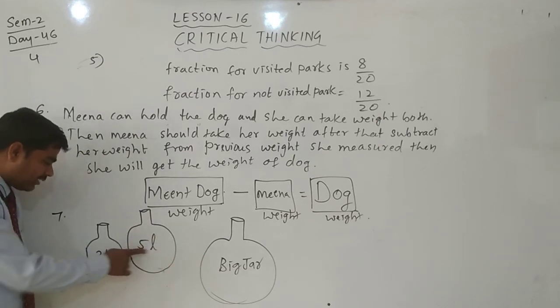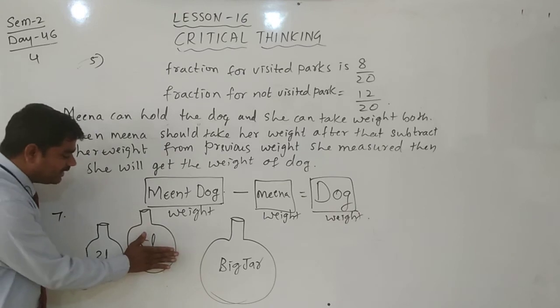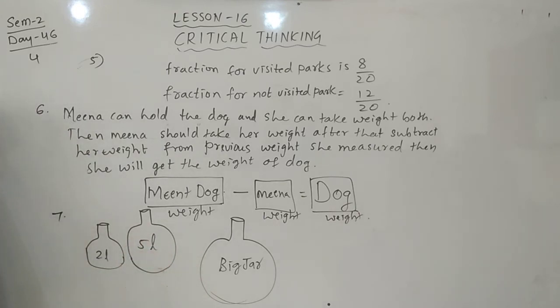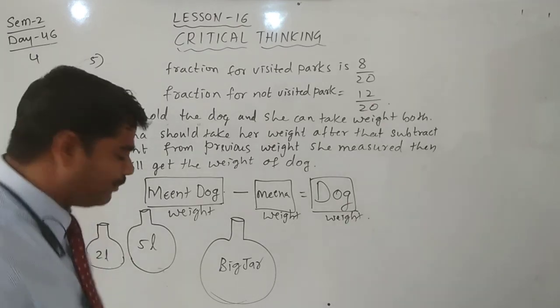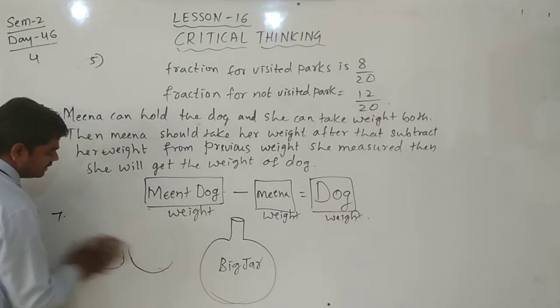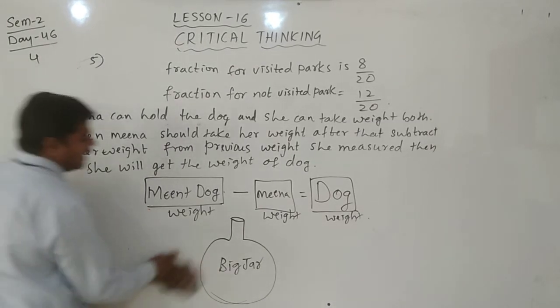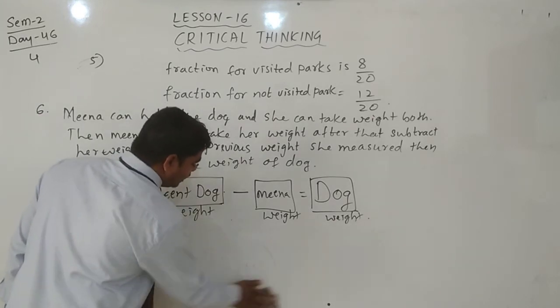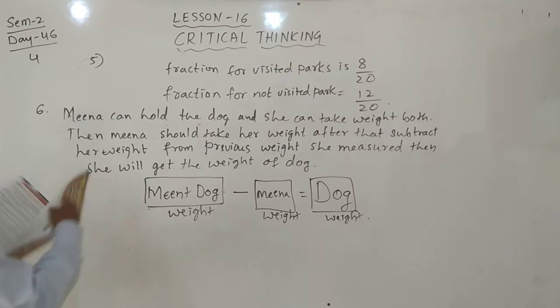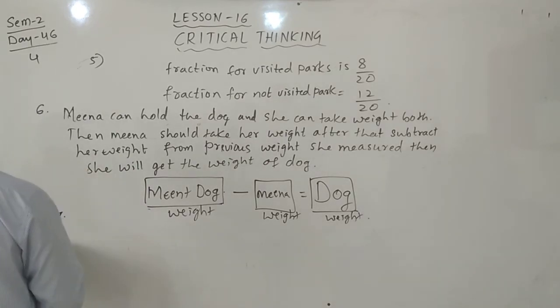Then 5 liters minus 2 liters, how much is remaining? In the big jar, there is 3 liters of oil. So we can write the answer very simply. Write that one only.